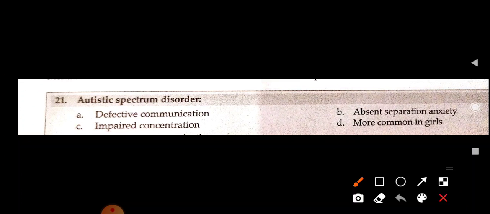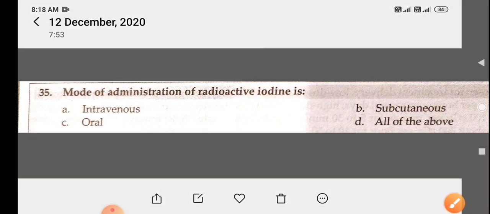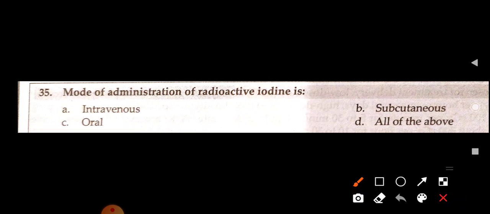Autistic spectrum is a disorder of defective communication. This is mainly a disorder of defective communication. Okay. Mode of administration of radioactive iodine is intravenous, subcutaneous, oral. So all as answer.